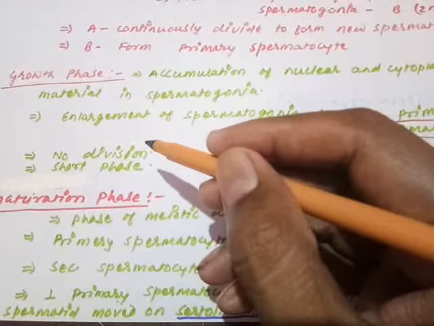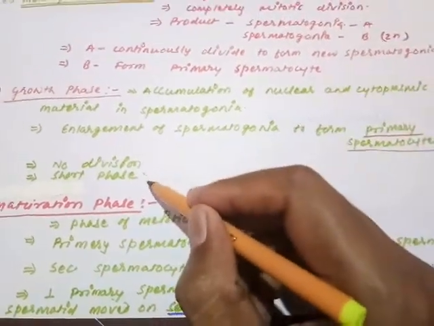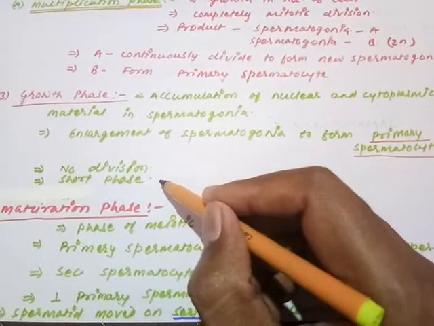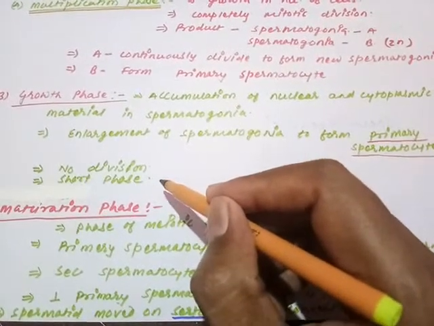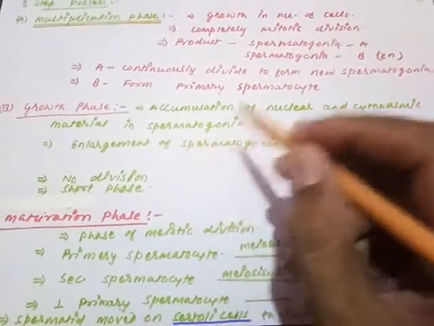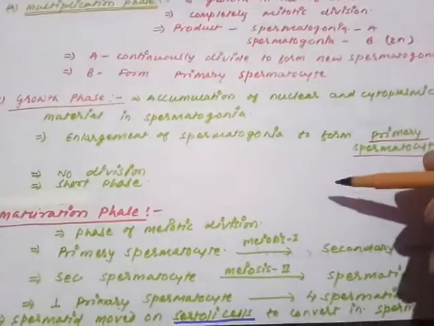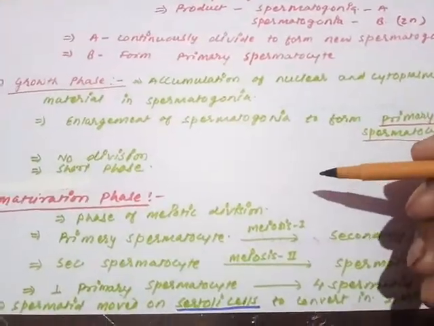The growth phase in oogenesis is a very large, longer phase, while here it is much shorter. Is it clear now? In the multiplication phase there is multiplication; in the growth phase, enlargement; and a diploid primary spermatocyte is produced.